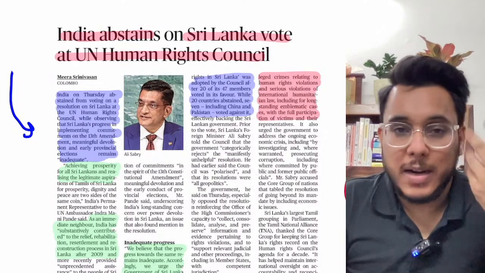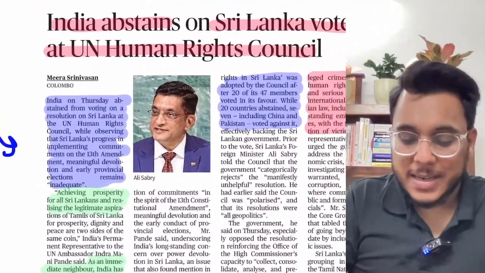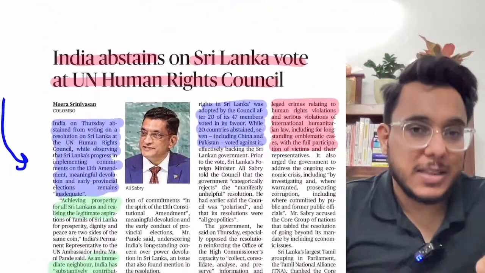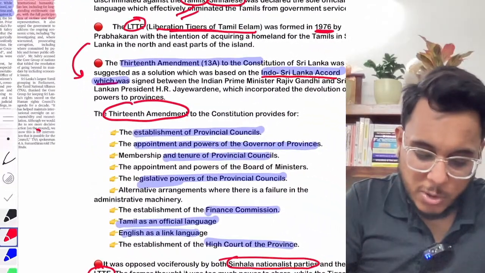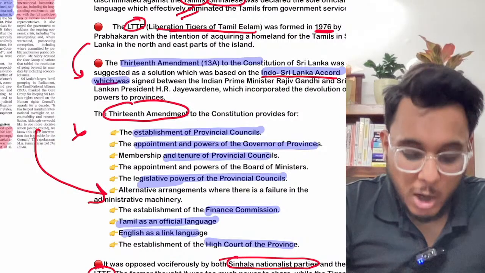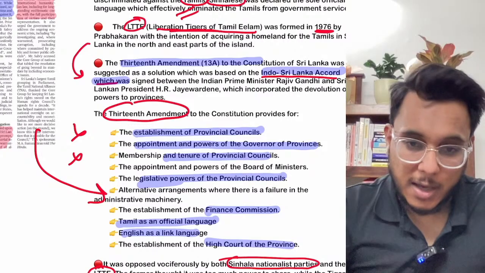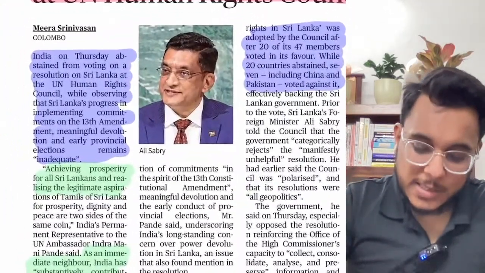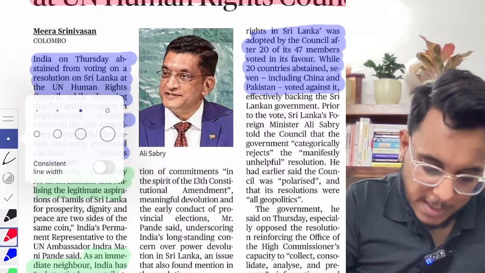India has neither voted against Sri Lanka nor in favor of Sri Lanka. But at the same time, India said that the 13th Constitutional Amendment Act that we discussed here, which was promised by Sri Lanka in the past, has not been finalized up till now. Now you see what India said. I'll read it and you will be able to make more sense of that. So what has happened?